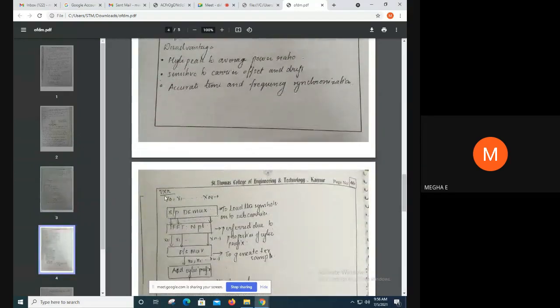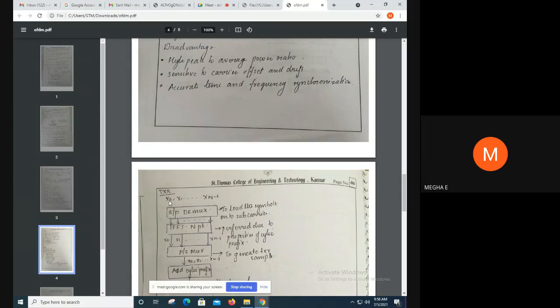So basically, on the transmitter side we have x0, x1, x2, etc., up to xn minus 1. This is our symbol. This symbol is given to a serial to parallel demultiplexer. The serial to parallel demultiplexer is used to load the symbol onto the subcarrier.